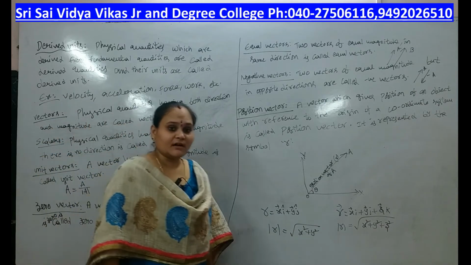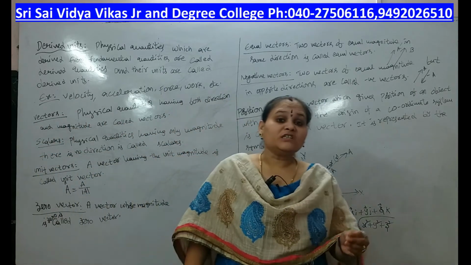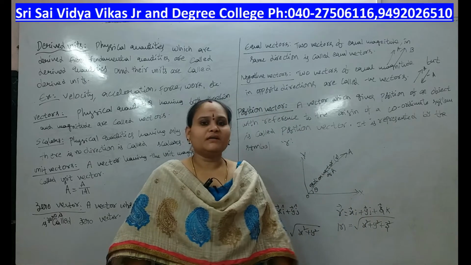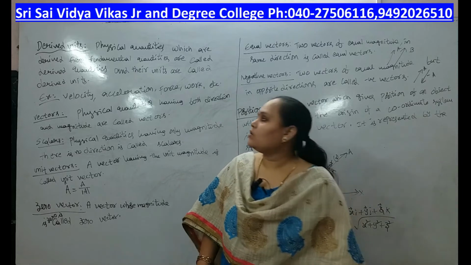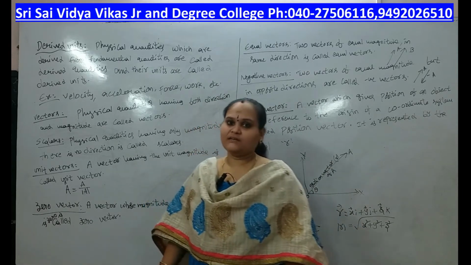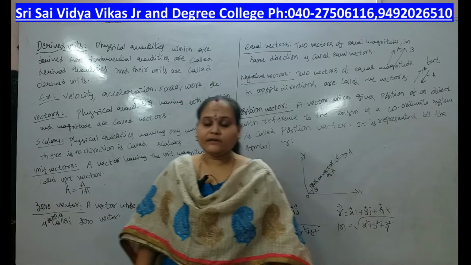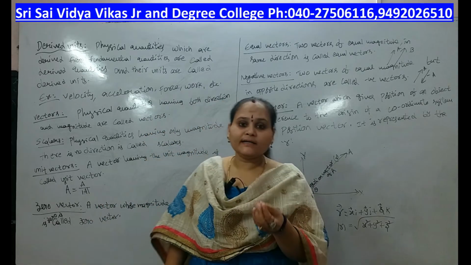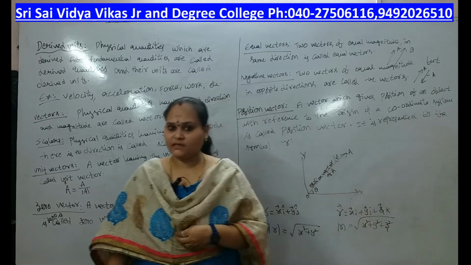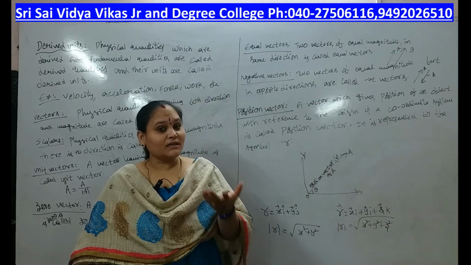Derived quantities are the physical quantities which are derived from the fundamental quantities, and their units are called derived units. Once again, I will repeat it. What are the derived quantities? The physical quantities which are derived from the fundamental quantities. What are the fundamental quantities?